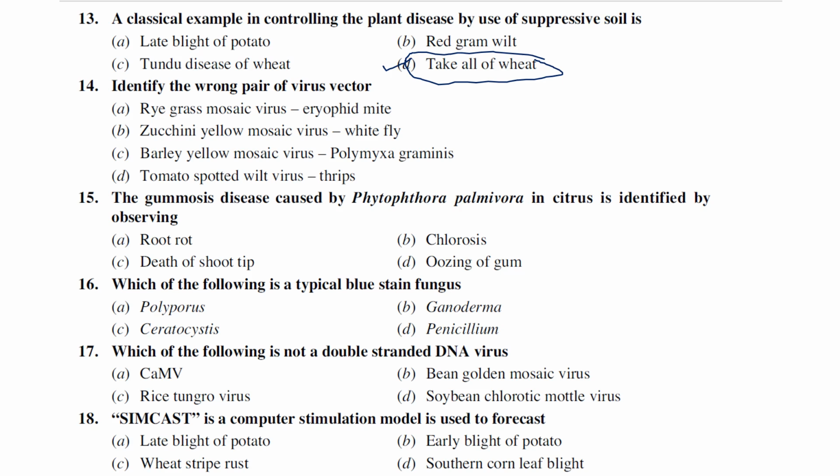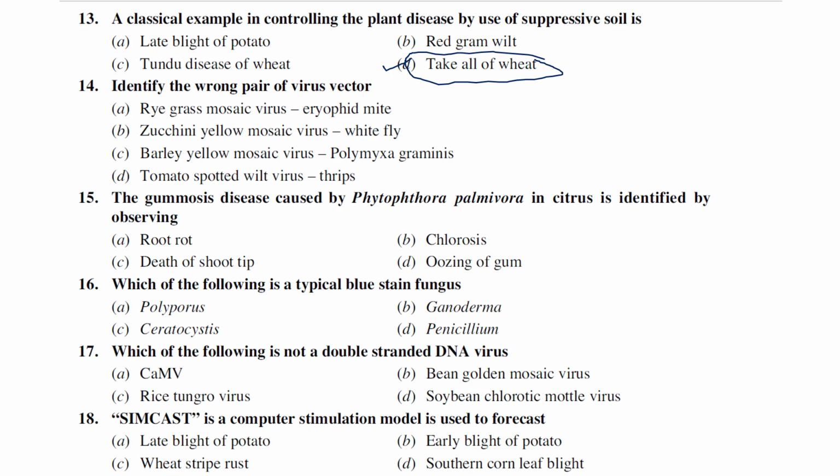S.D. Garrett was the person who worked almost 20-30 years on this wheat take-all disease, and there is only one classical example where we can control the disease 100% by using a biocontrol agent. That was also given by S.D. Garrett. We can generally consider S.D. Garrett as the father of biocontrol agents regarding plant pathology. So this is the wheat take-all disease.